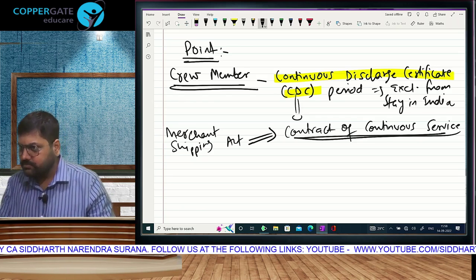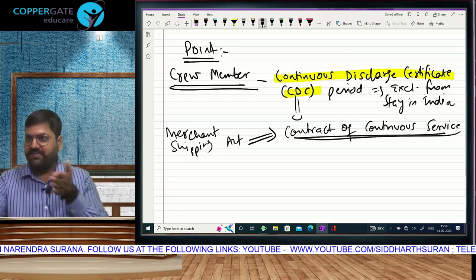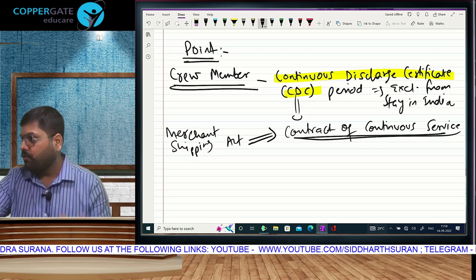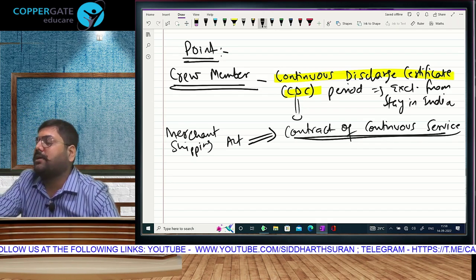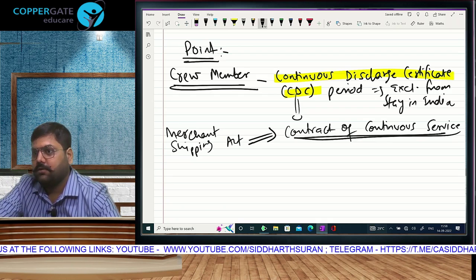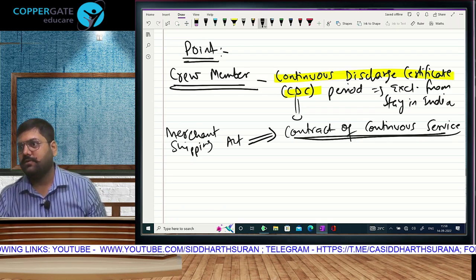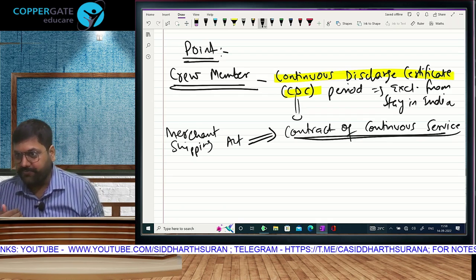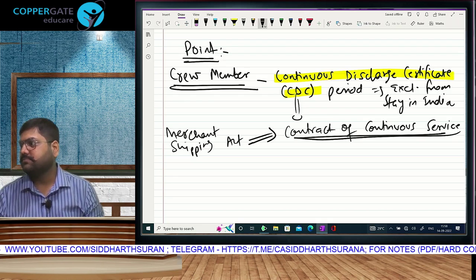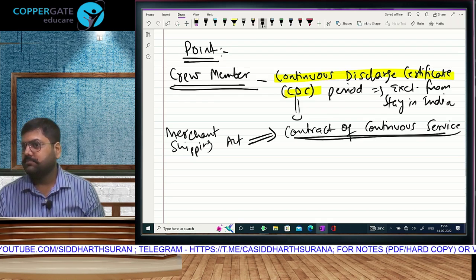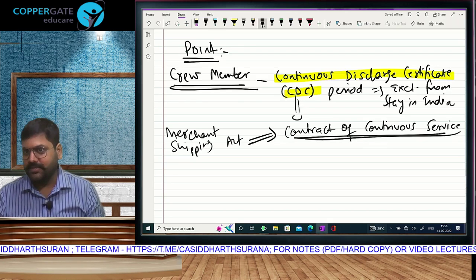Please pay attention. On 1st April we plan to leave. So on 1st April we will start your CDC because that is when we want you for a continuous period. We expect that our ship will come back on 15th May. But we can't end the CDC on 15th May. If we expect return on 15th, we will write that you have to serve us till 25th. Buffer, provision for contingency, emergency.